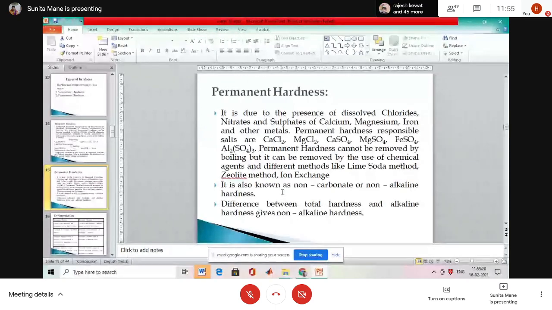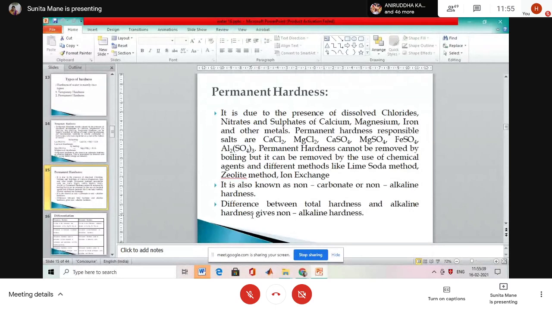What are the processes for the softening method? First one, the lime soda method. Second one, the zeolite method, and third one, the ion exchange method. Only the ion exchange method is in our syllabus. The lime soda method and zeolite method are not included in our syllabus.